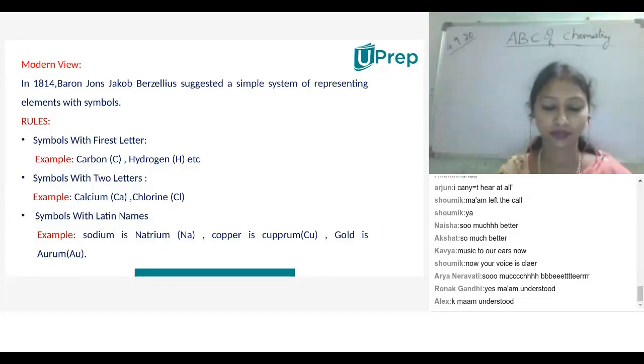So chlorine, Cl. And the third rule he has given is based on Latin names. Sodium is obtained from the Latin name natrium, so he has given the symbol Na.